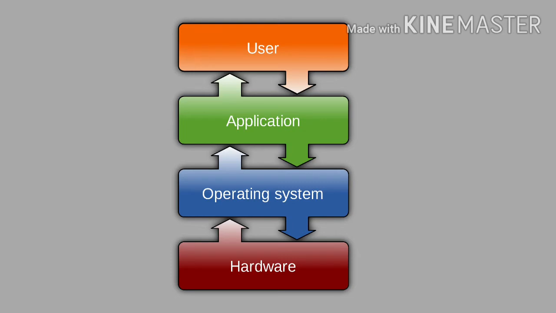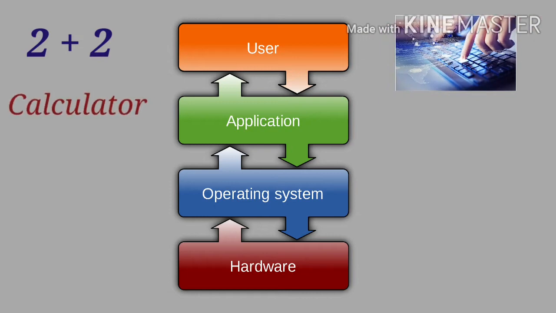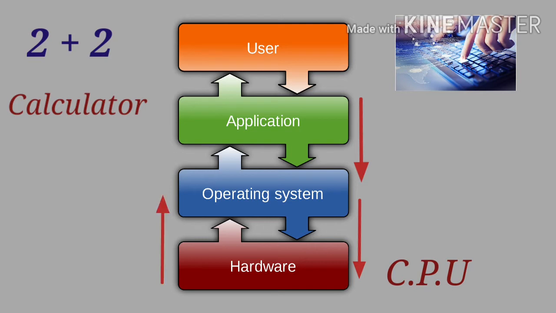Say, for example, if you want to do the sum of 2 plus 2, you will type 2 plus 2 using the keyboard into the calculator application. Now, the operating system will receive the input from the application and transfer it to the CPU, that is hardware. The CPU will process the data, prepare the output, and send it back to the operating system. The operating system will transfer this output to the application. Here, the user can see the output through the application, that is, the calculator.